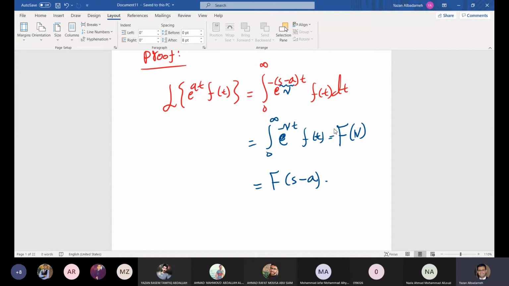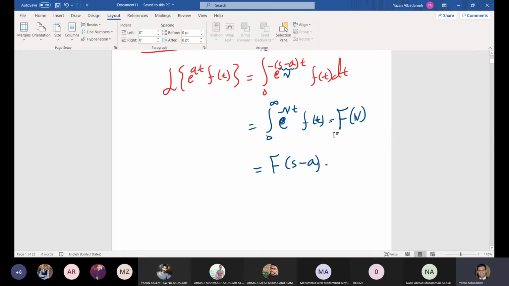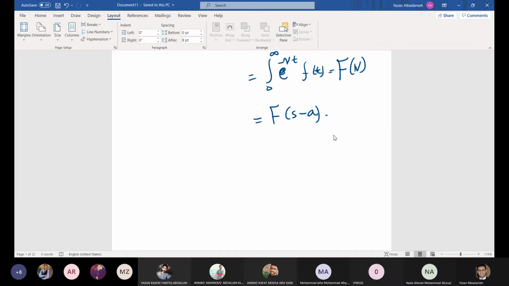So the Laplace transform of e to the power at f of t is equal to the Laplace transform of f of t being shifted by a units. Now, is this clear? Do you have any questions so far? Is this clear?